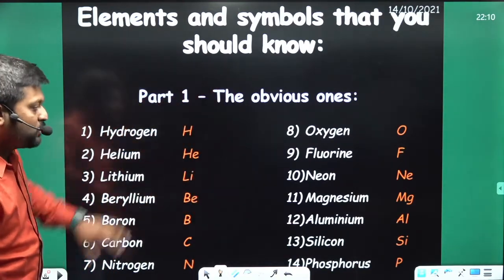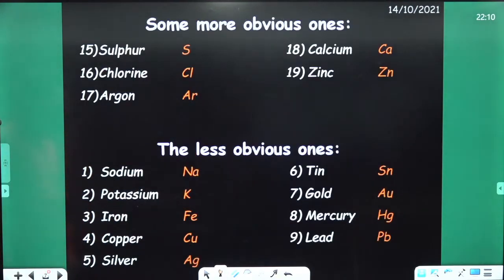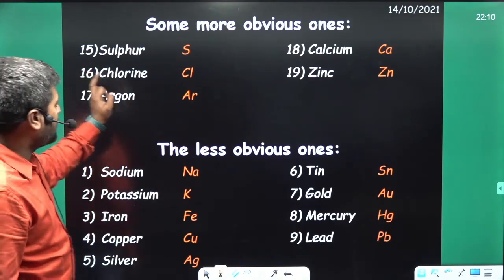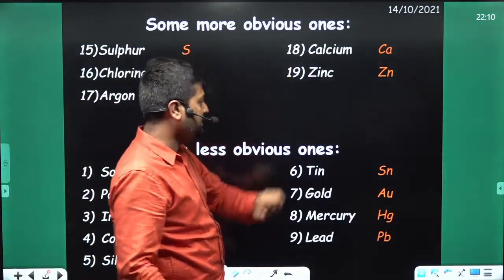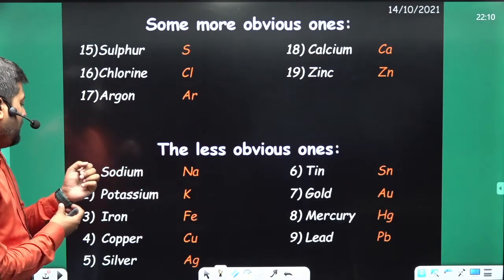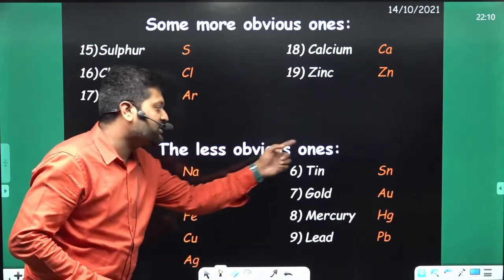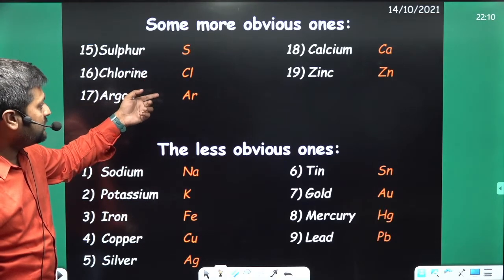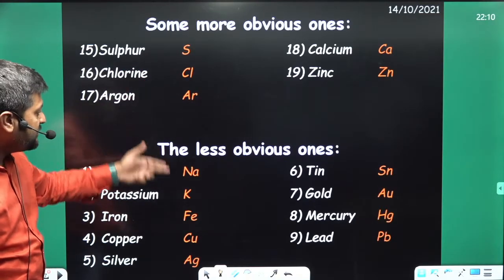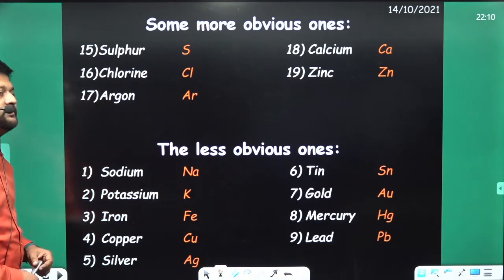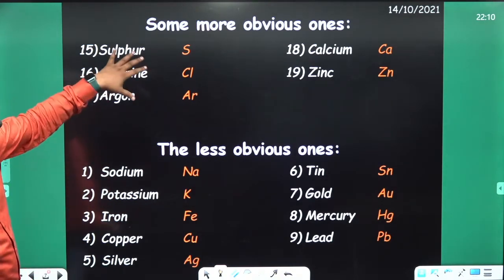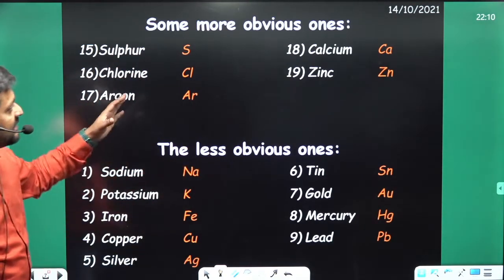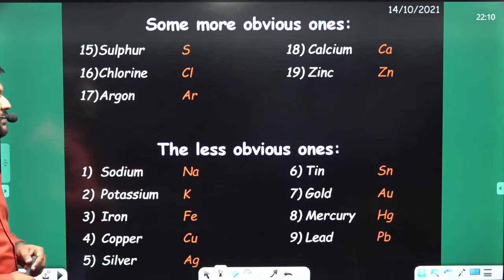These are the obvious ones. Some more obvious ones: sulfur, chlorine, argon, calcium, zinc. Then we have the less obvious ones. Can you tell me the difference between these two, the obvious ones and the less obvious ones? Why are these characterized this way?